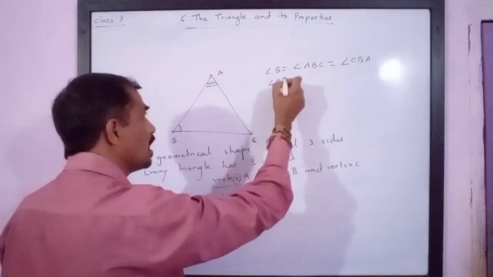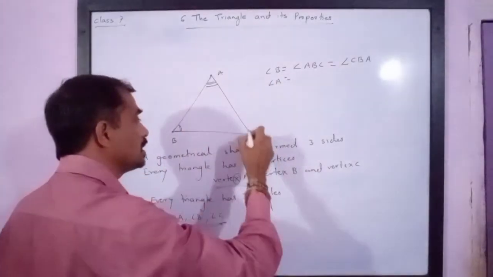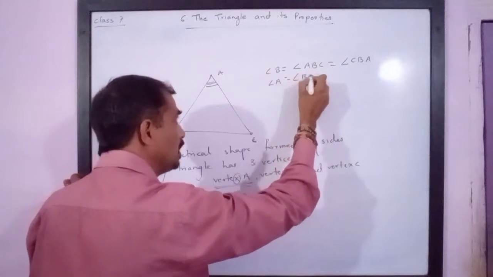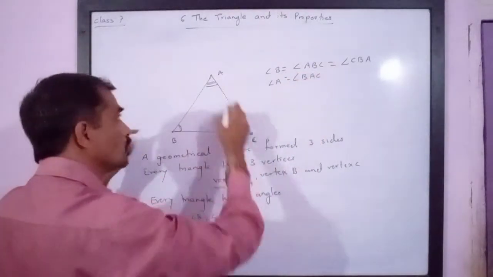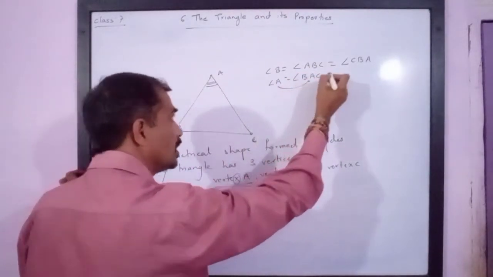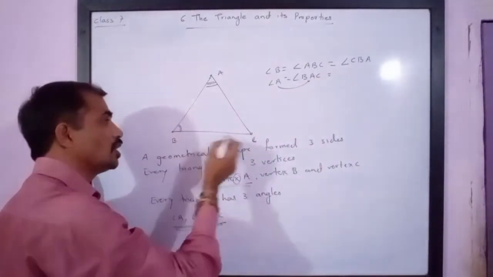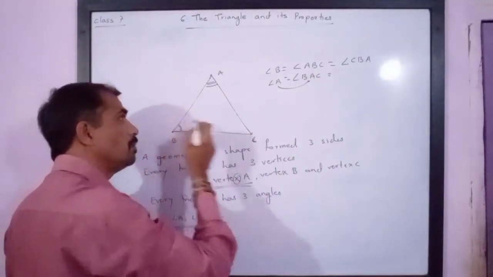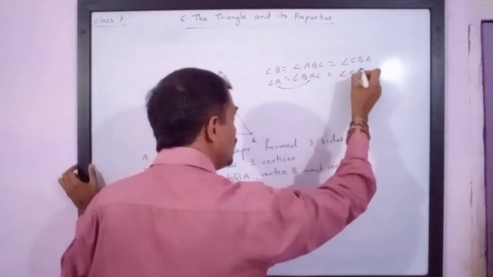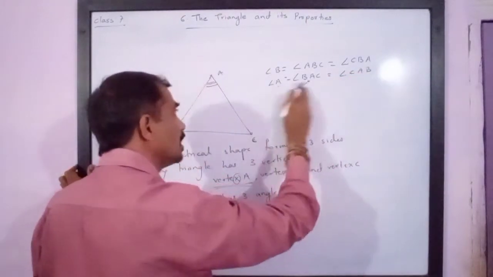Then angle A means this angle. It means angle BAC. Please note BAC. So A is at the center. This can be named in other way also. That is angle CAB. Angle CAB means again same angle.